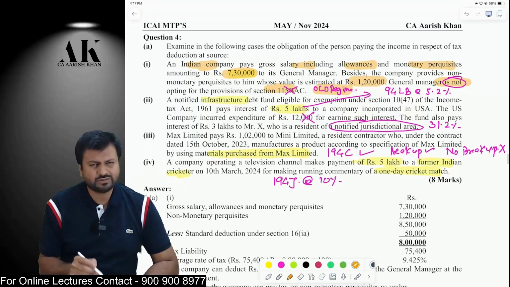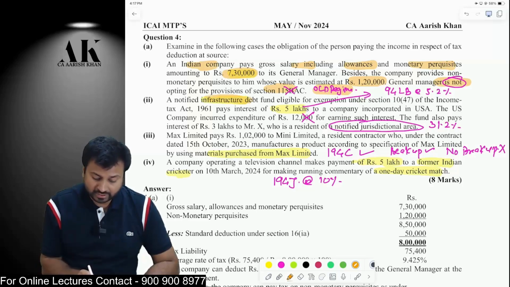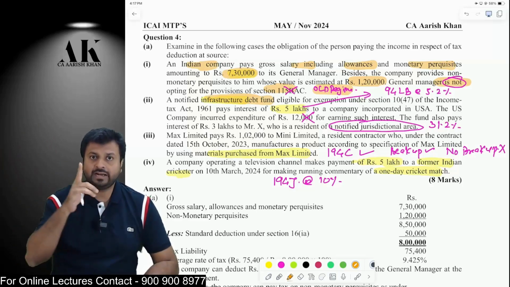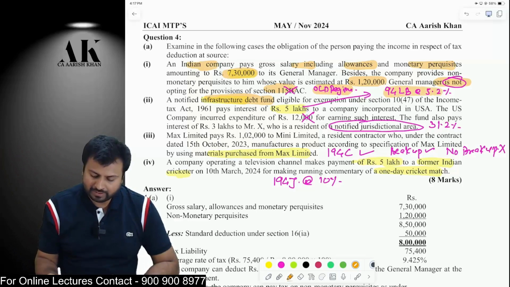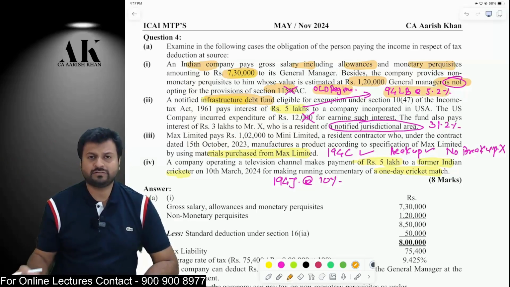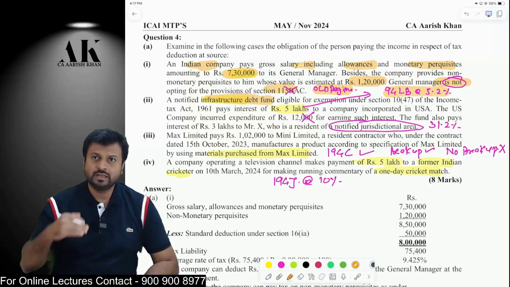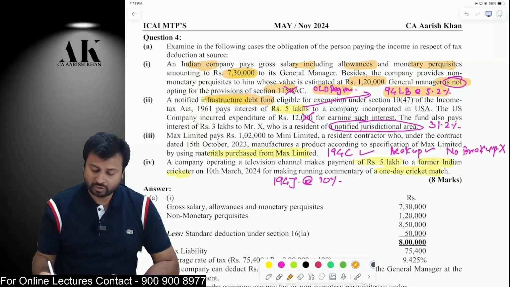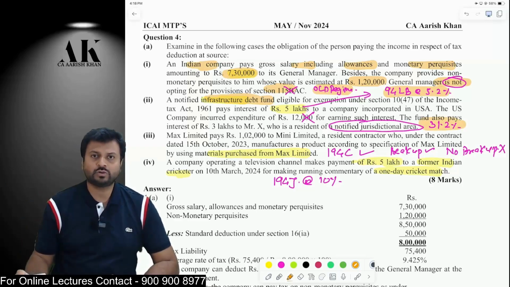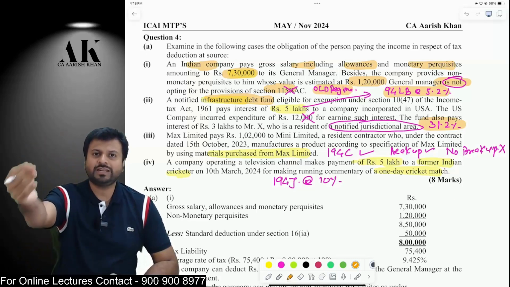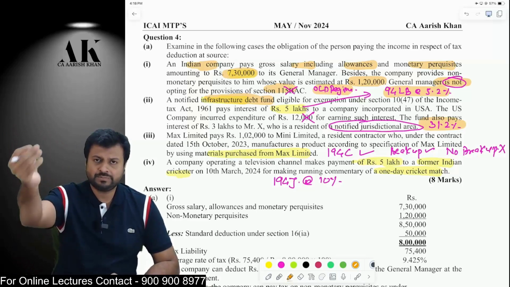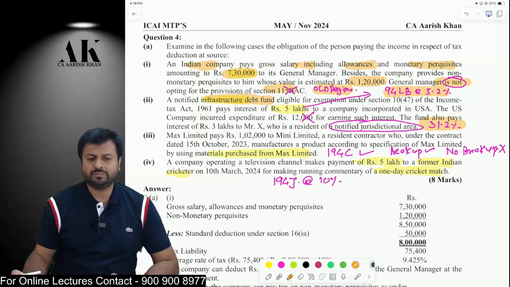Next one is a very simple question once again of NR taxation. There is an infrastructure debt fund. Remember, if an infrastructure debt fund takes a loan from a non-resident and pays interest, then 194LB is applicable, and as per 194LB, TDS will be deducted at 5.2%: 5% tax and 4% cess. But if the other person is located in an NJA, then section 94A will apply, and in case of an NJA, I will deduct TDS at 30%. So in a normal case, if the person is not located in an NJA, I will deduct TDS at 5%. If the person is located in an NJA, I will deduct TDS at 30% plus 4% cess.